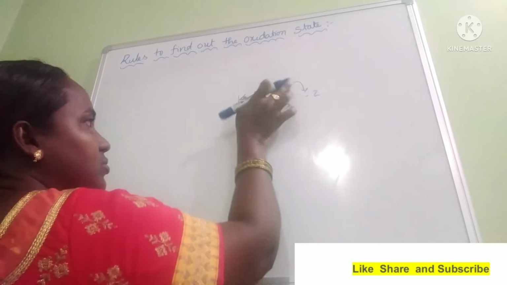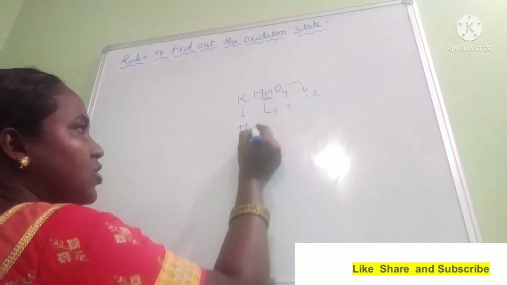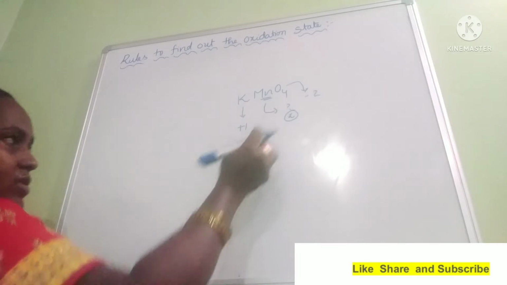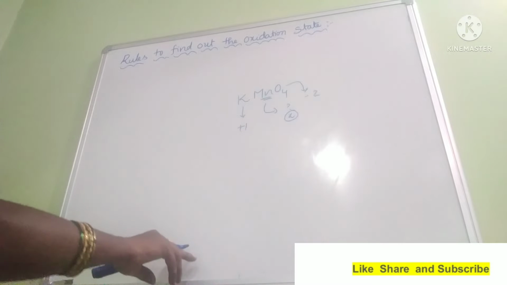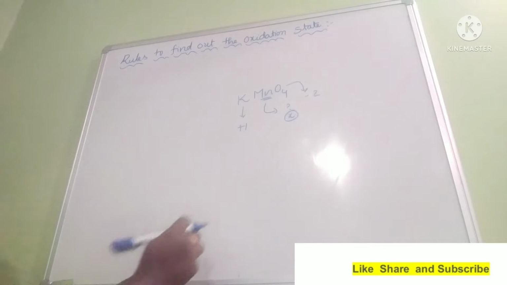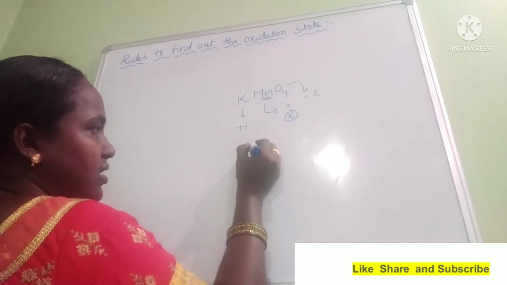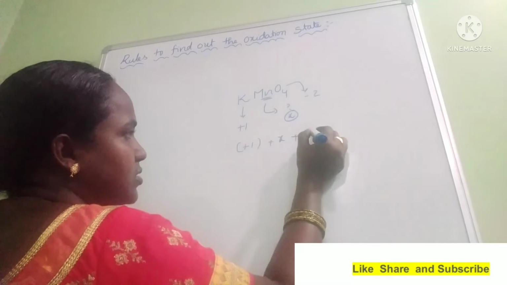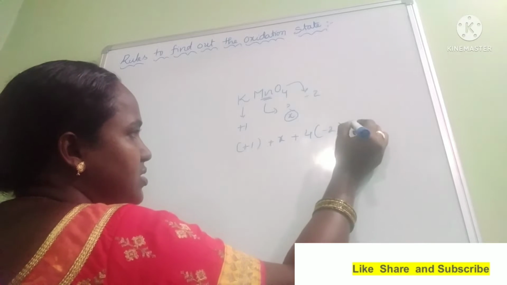Here, to calculate the manganese oxidation state, we have to put X for the element which we have to find out the oxidation state. So +1 potassium plus manganese X plus 4 oxygens, each oxygen having -2 oxidation state.